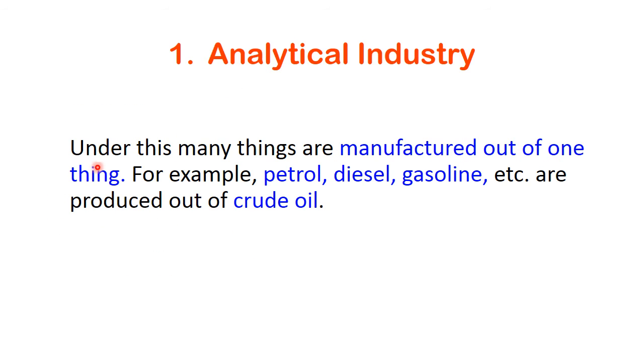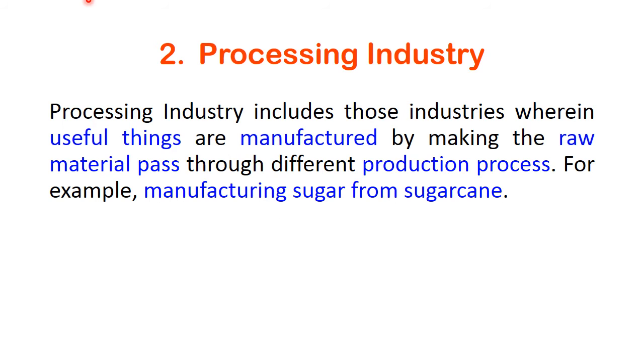Analytical industry. Under this, many things are manufactured out of one thing. For example, petrol, diesel, gasoline, etc. are produced out of crude oil. Processing industry. Processing industry includes those industries wherein useful things are manufactured by making the raw material pass through different production process. For example, manufacturing sugar from sugarcane.